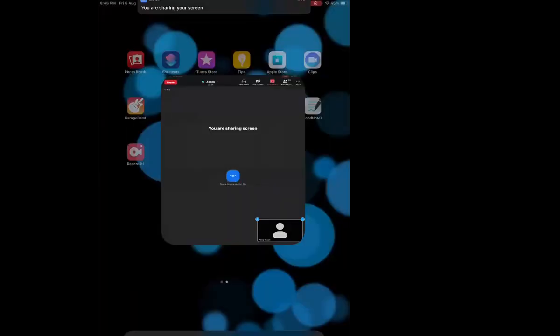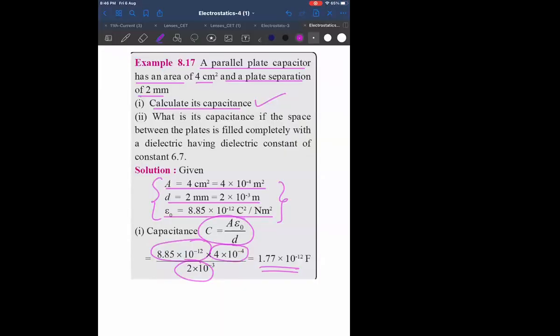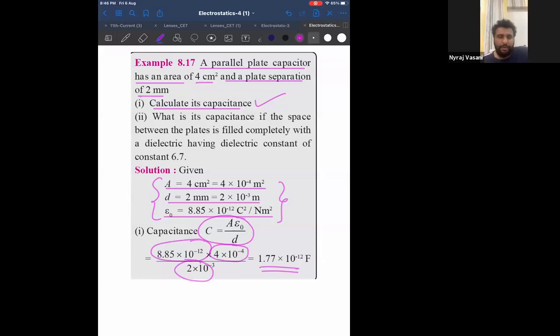Can you see the screen? No, sir. Can you hear me properly? Yes, sir, your voice is audible. Should I repeat, or have you understood what is there on the screen? Should I repeat from the beginning? Understood.